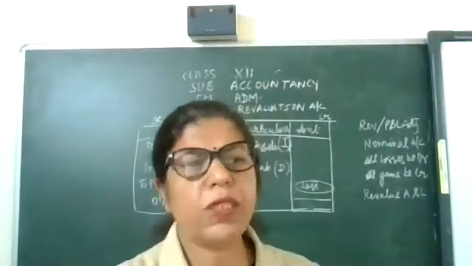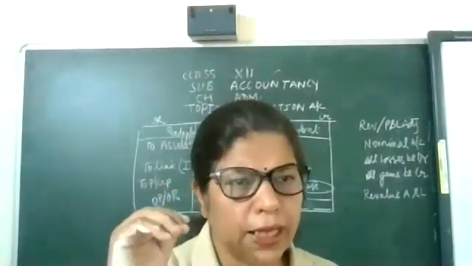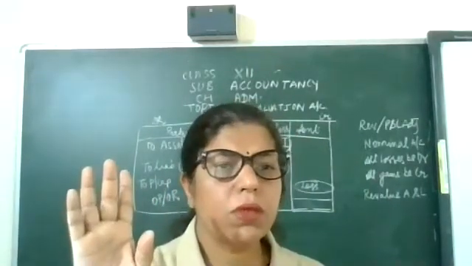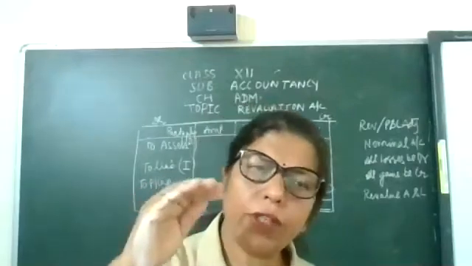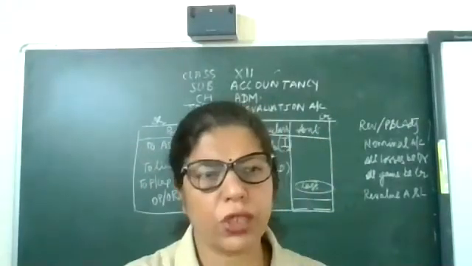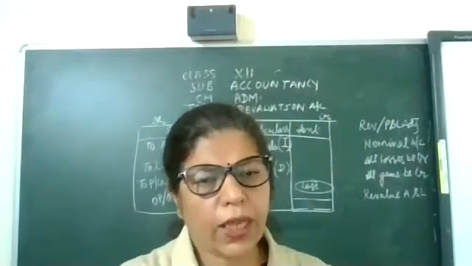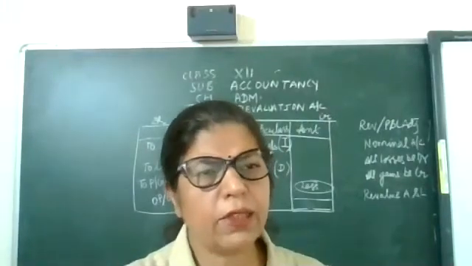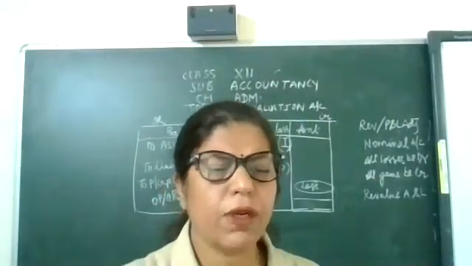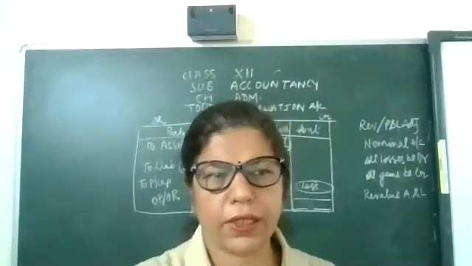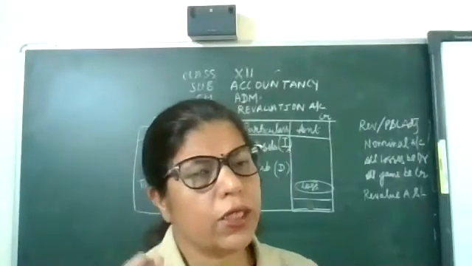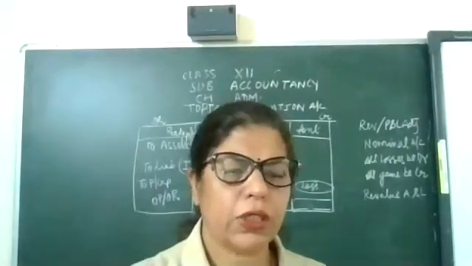Liability decreases means some creditors are not claiming now, or the value of liabilities goes down. So the liability is decreasing, which is a gain for the firm, you can save, and it will be in credit.